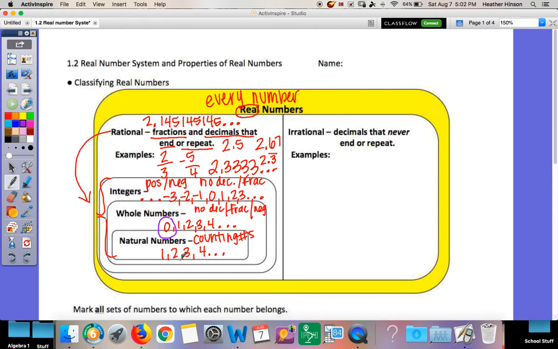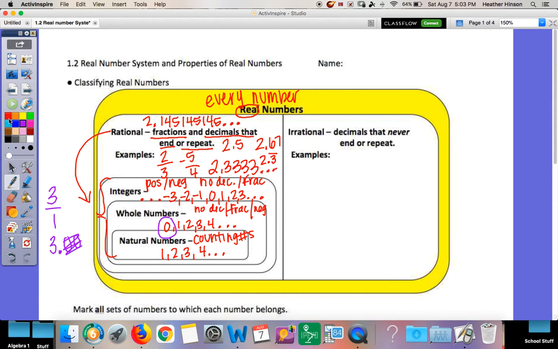Technically, I could change any of these numbers to a fraction, like 3. You see 3 in every single one of those lists? How do I change that to a fraction? Put it over 1. Now it's a fraction. How would I change it to a decimal? 3.0. Like if you had $3.00. That is still a decimal. It is still an integer, whole number, rational number because we don't need the zeros. But they all fall under rational.